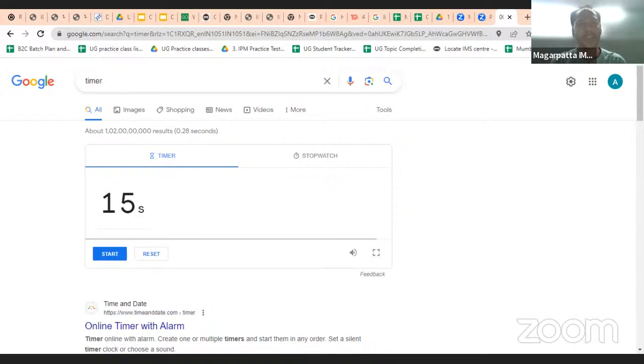Question number 1. Let P of X denote the power set of set X. If A is the null set, then the number of elements in P of... I'm taking the power set 4 times. Power set of a null set. If we are not very confident with this concept, of the power set of a null set, then this is something which you would not be able to attempt.